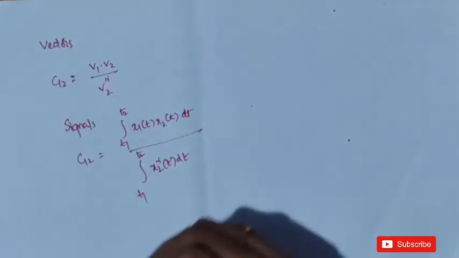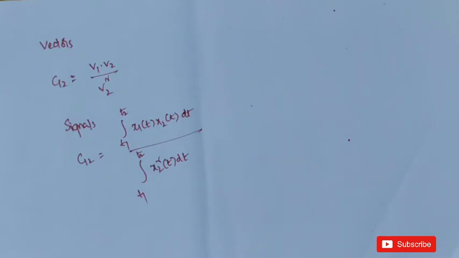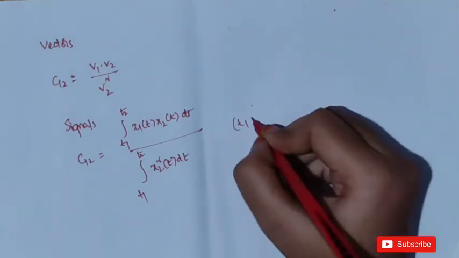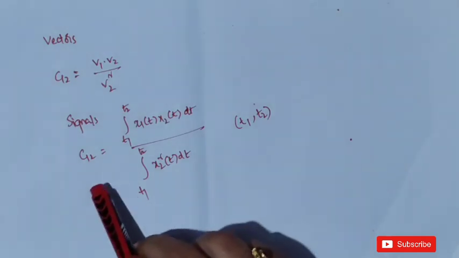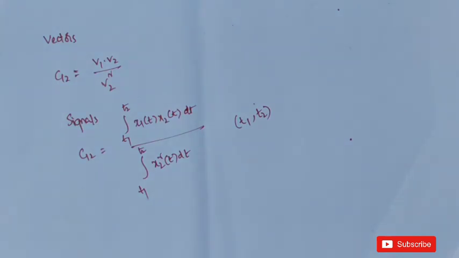So we can say that these two have an analogy. In vectors, if c12 is equal to 0, then the vectors are mutually perpendicular, satisfying the orthogonality condition. In the same way, in signals also, if c12 is equal to 0, it satisfies the orthogonality condition in the interval t1 to t2. This is the value we have to take to get the minimum possible error. This is about the analogy between vectors and signals.